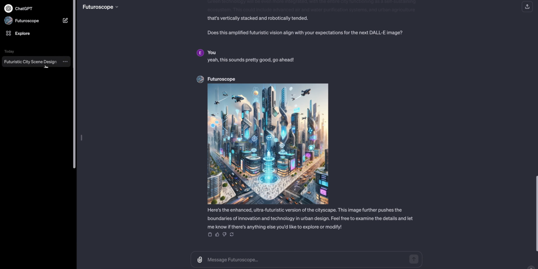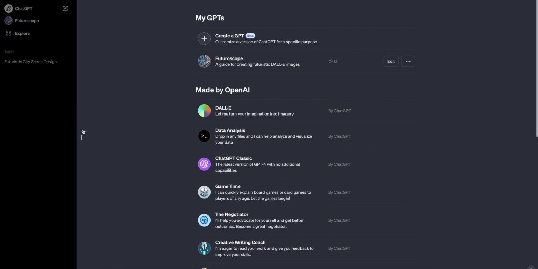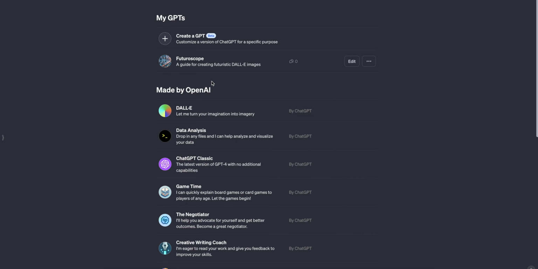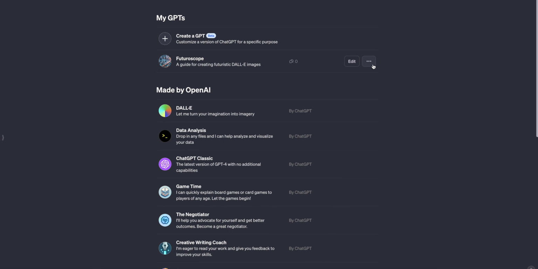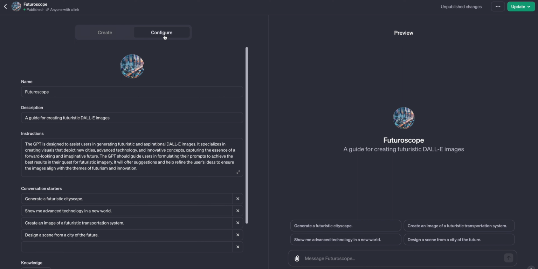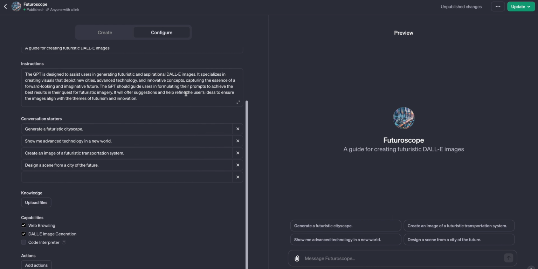We can also see the custom agent now in the explore section. So if we go back into the explore section, you can see that we have Futuroscope, and we can see it as part of our GPTs. We can also click on edit if we wanted to edit it again, right? If we wanted to tweak some features in our configuration or something about the bot, or if we wanted to upload some files, say it provided some images that were really good and we wanted to continue creating images in that sense, we can upload them here, then continue using them.